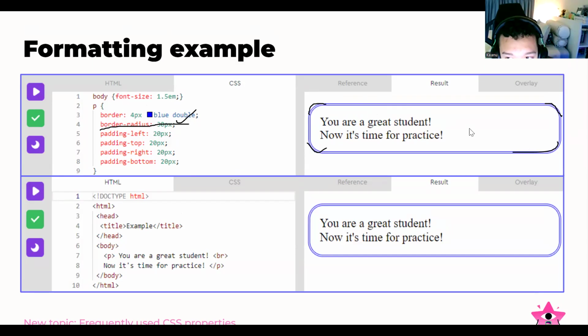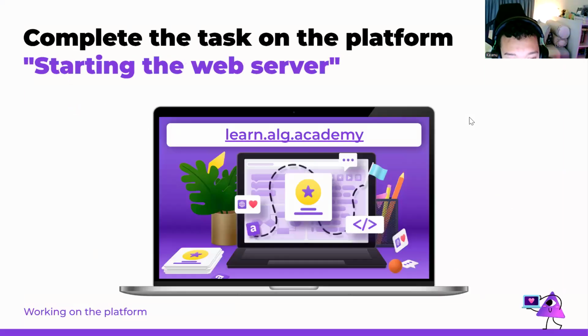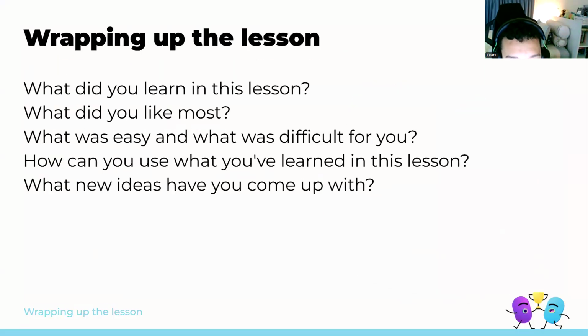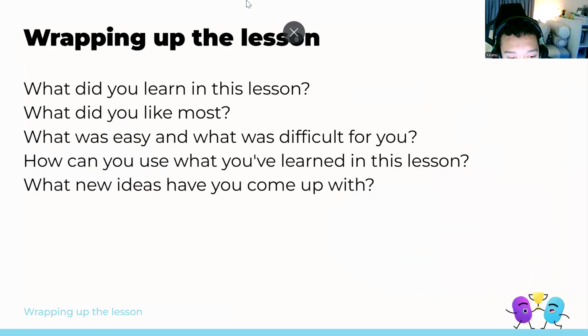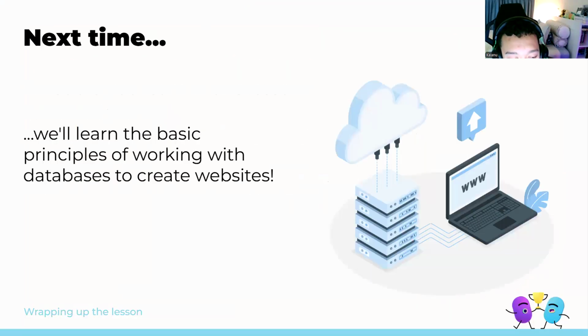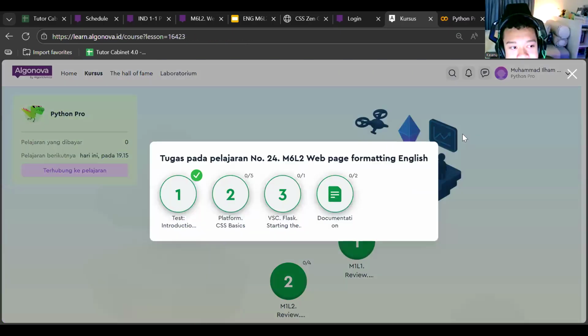Okay, and that's it. So we will go on working on the platforms. Basically that's the presentation. In the next lesson, we will learn the basic principles of working with the database and also create the website. For the next lesson, we will discuss again and work with the database. We still have maybe 8 minutes, I think, or maybe 7.